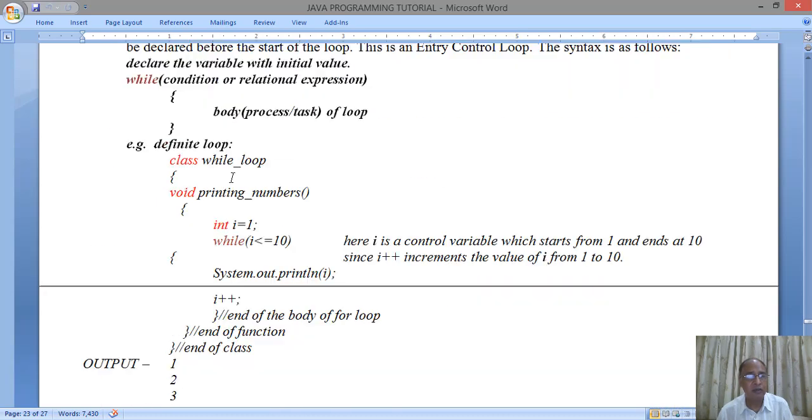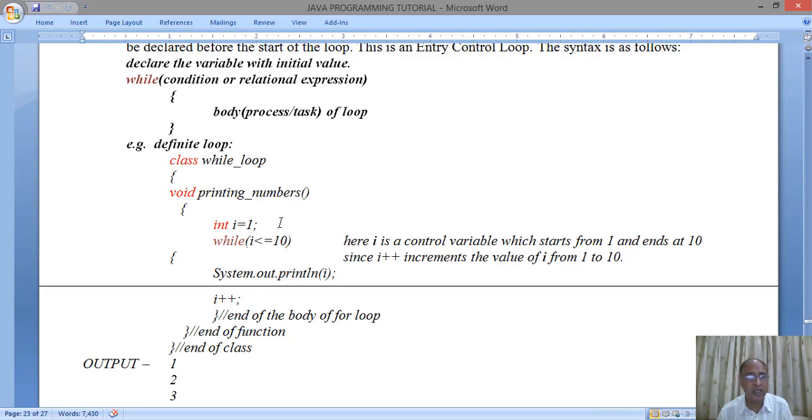But here, the value is being initialized because the structure of the while loop is like that, that the value has to be initialized before the while loop starts. Then we have a while keyword, in brackets we have a condition i less than or equal to 10, and in the body of the while loop we have System.out.println(i), and after printing the number we are incrementing the value of i by 1, that is i++. i++ means step value, that is incrementation.